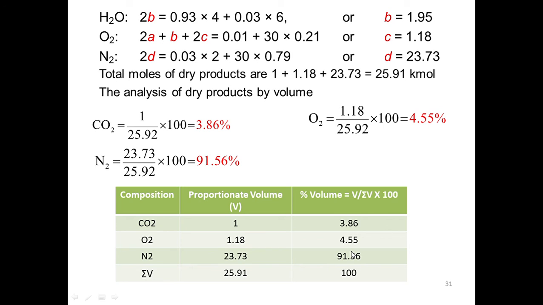If you multiply these values with the molecular weights, you will get the mass percentages of the combustion products. Generally the difficulty is that the combustion products are measured on a volume basis while fuel is measured on a mass basis. So that conversion is important. We will study it in the next numerical.